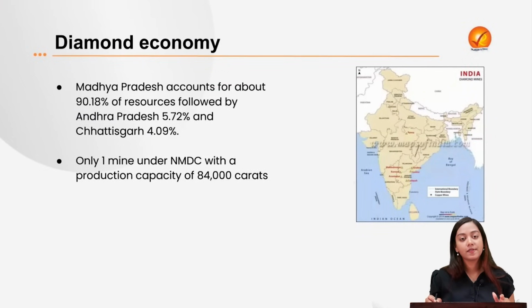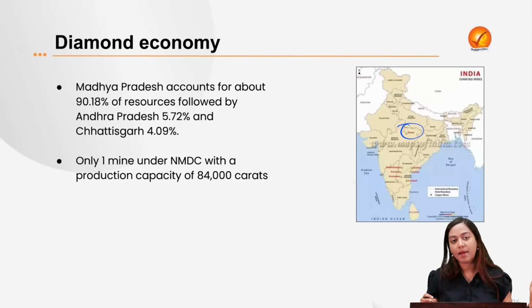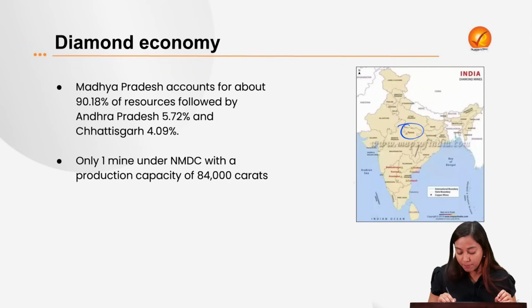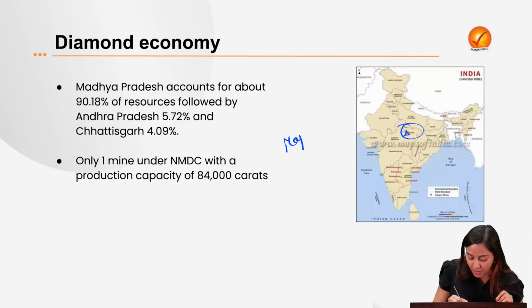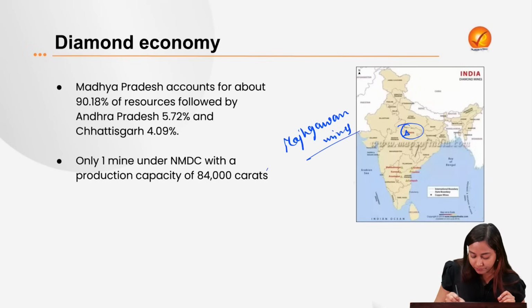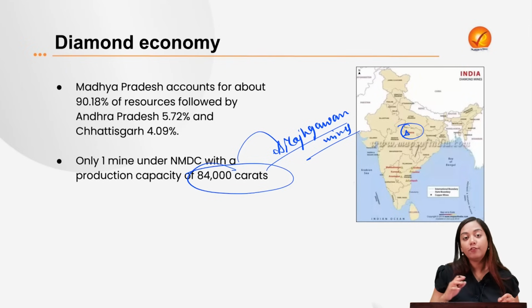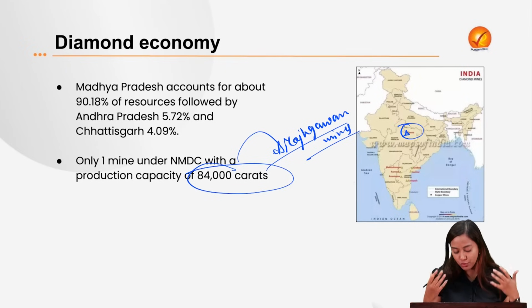If you talk about the diamond reserves in India, we have them in the Bundelkhand region, specifically the Panna mines. Panna mines are the only economically exploitable mines. That is why NMDC, the National Mineral Development Corporation, has set up the country's only economic mine in Panna, specifically in the Majgawa mines. This is India's only mine, having a production capacity of 84,000 carats of diamond. But of course, as you know, diamonds are not renewable. So because they are getting depleted, the economy is also suffering now.